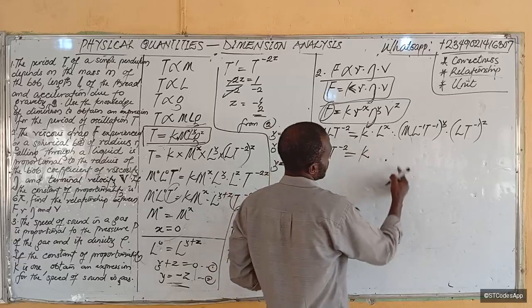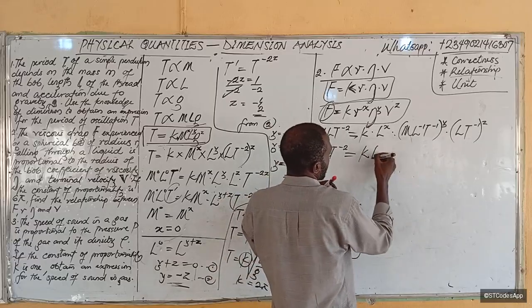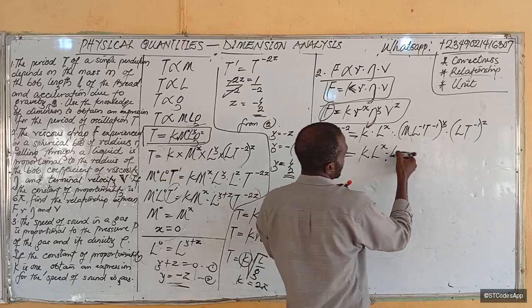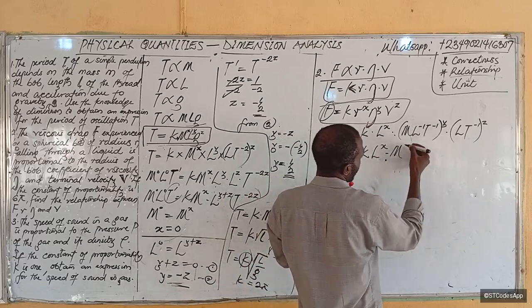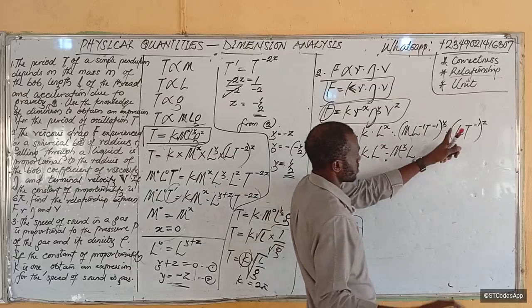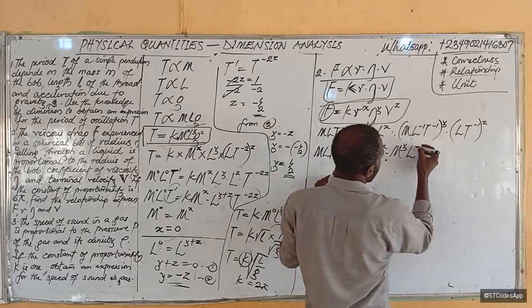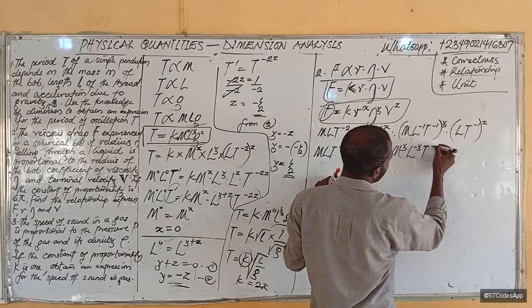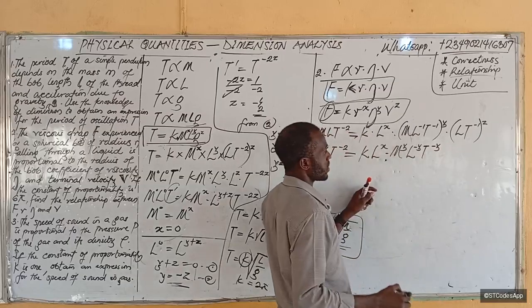So from here, you can therefore say that M L T raised to power minus 2 is equal to K. Now let's open the brackets. L to the x, dot M is raised to power 1 times y, M to the y. L raised to power minus 1 times y. You are distributing the y on everybody. Minus y. T raised to power minus y. Make sense?